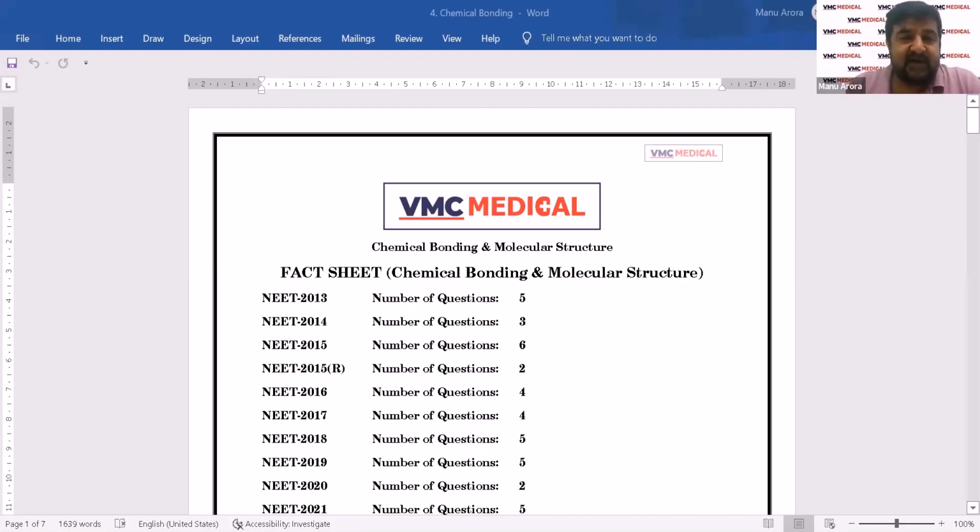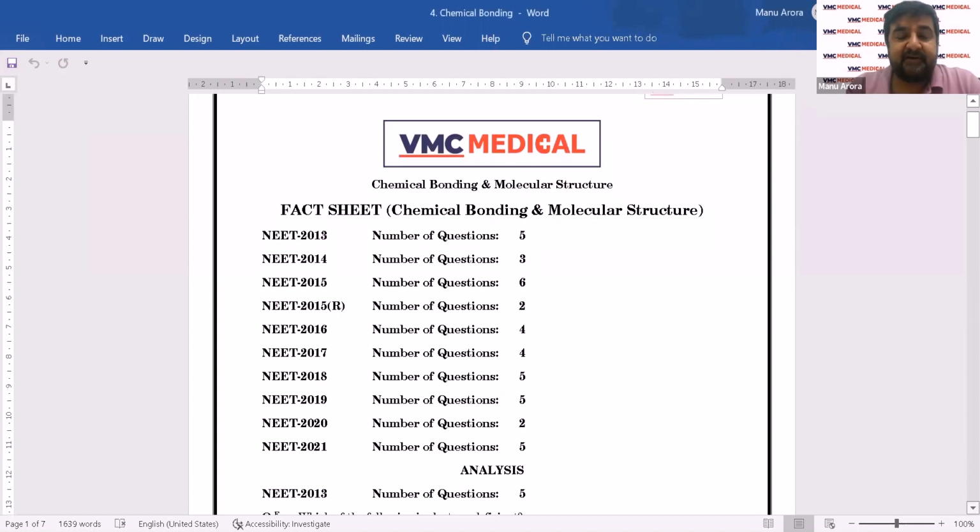Right. So friends, this chapter on chemical bonding and molecular structure, if I look at the fact sheet, oh my goodness. There are 5 questions from this chapter in 2013, 3 questions in 2014, again 5 in 2015, just 2 in the repeat paper, 4 in 2016, 4 in 2017, 5 in 2018. Oh my goodness, 5. In 2020 we've had just 2 questions. And last year, 2021, we again have had 5 questions coming from this chapter.